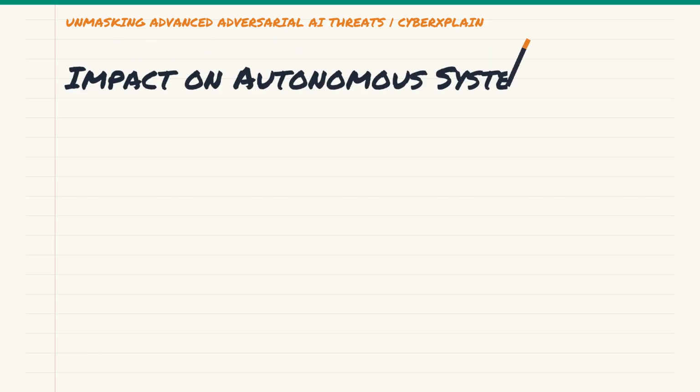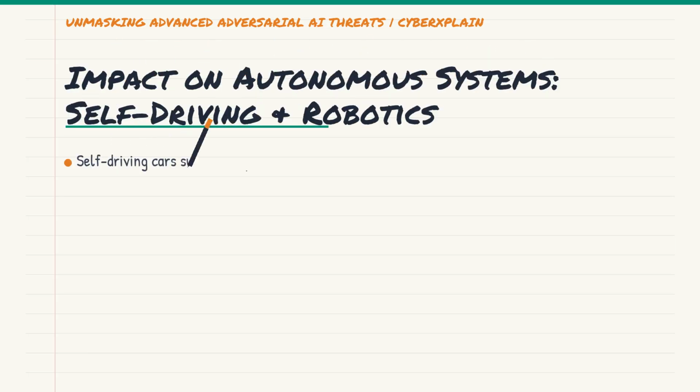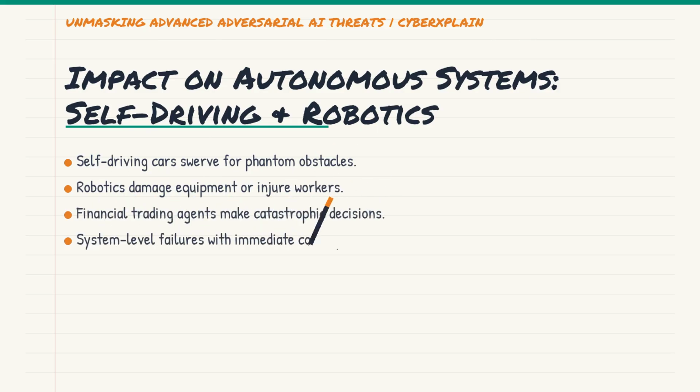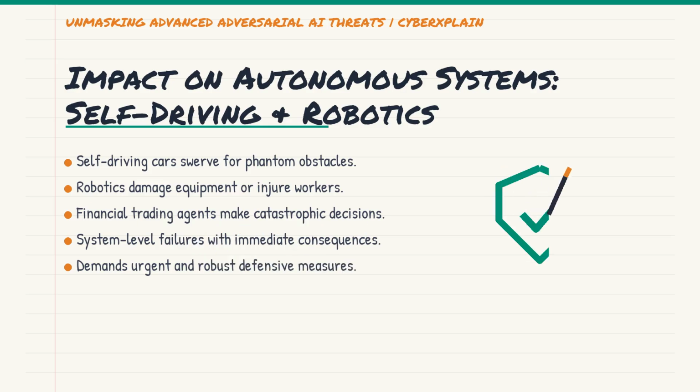The impact of RL adversarial examples on autonomous systems is terrifyingly direct. Think about a self-driving car whose perception system is tricked into seeing a phantom obstacle, causing it to swerve dangerously, or worse, ignore a real one.